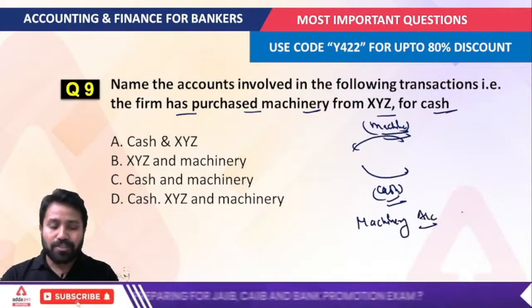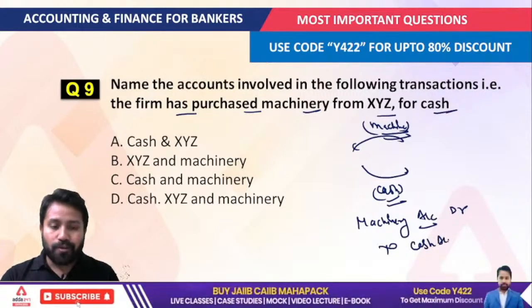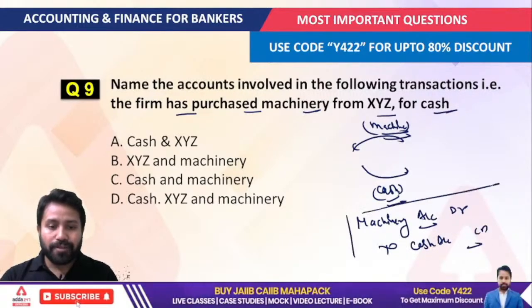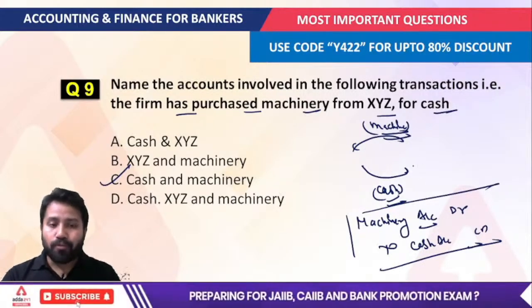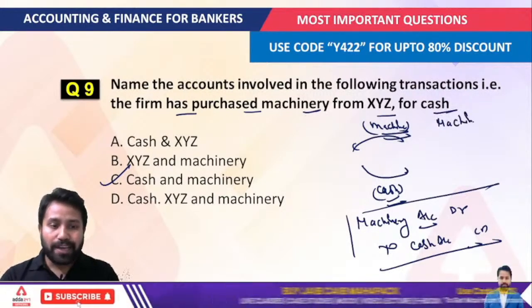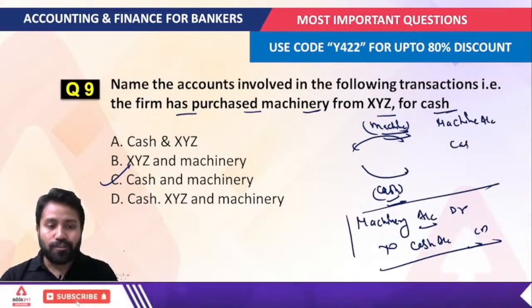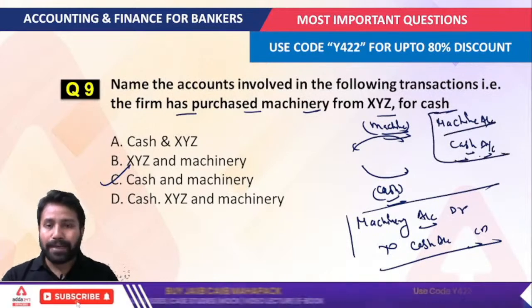That would be: machinery account would be debited, while your cash account would be credited. So what would be the answer of this question? That is cash and machinery. Now the very important thing I would like to tell you is that if you are able to recognize which accounts are going to be involved, like the machinery account and the cash account. Now the very big problem that you will face is which account should be debited and which account should be